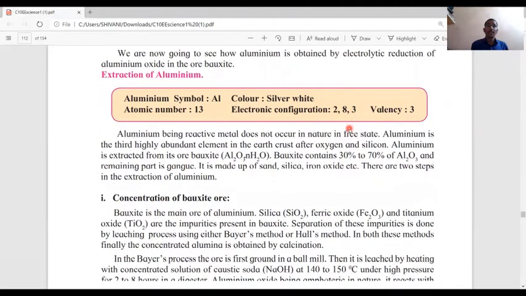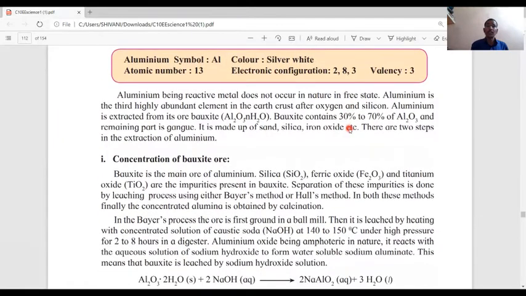Aluminum, being a reactive metal, does not occur in nature in the free state. Aluminum is the third most abundant element in the earth's crust after oxygen and silicon. Aluminum is extracted from its ore bauxite. Bauxite contains 30 to 70% of aluminum oxide, and the remaining part is gangue. That gangue is made up of sand, silica, and iron oxide.